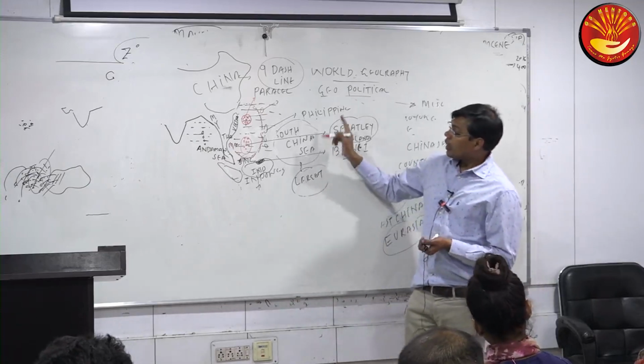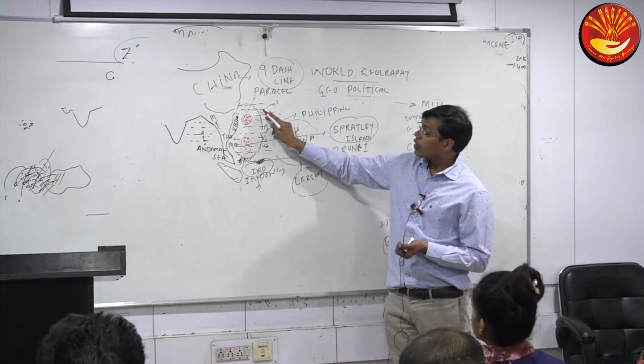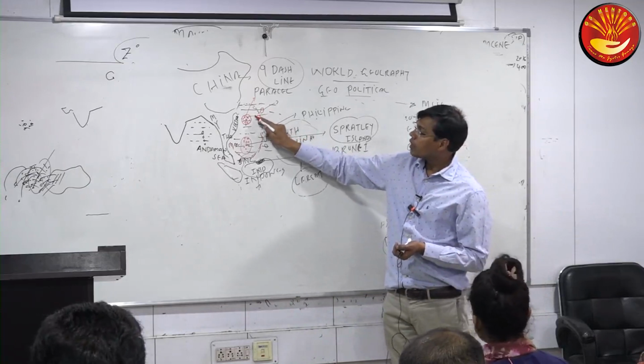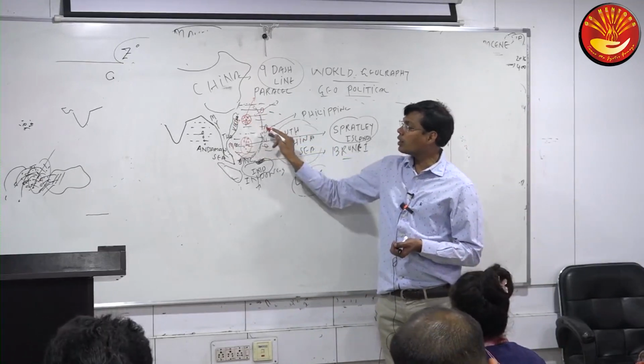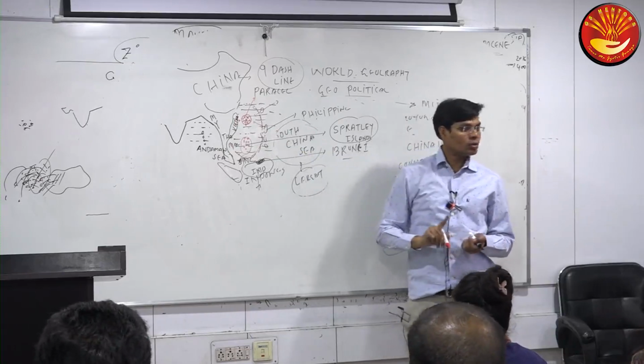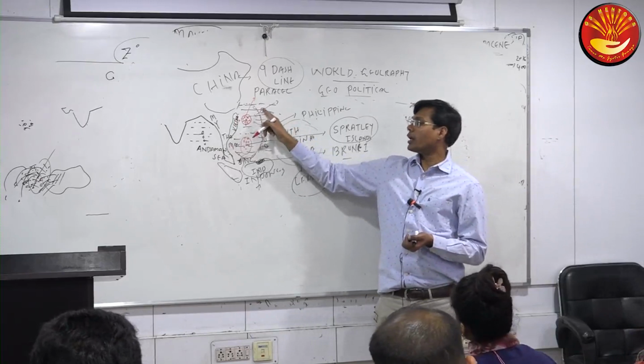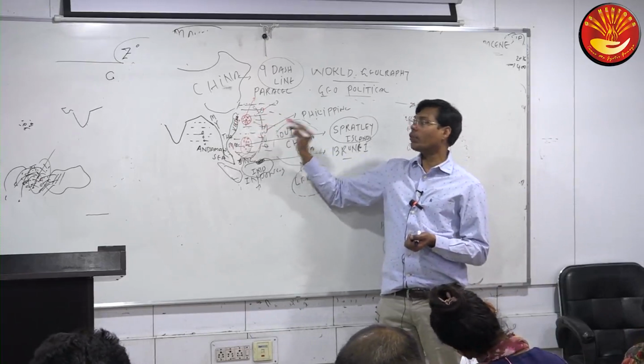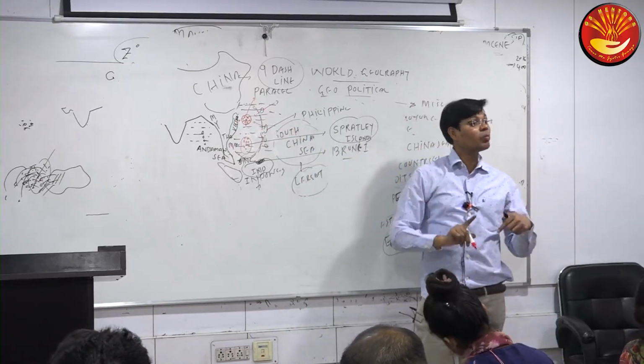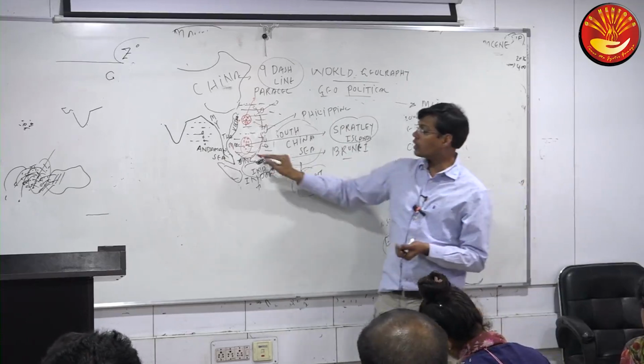But for the Paracel Islands, which other countries are also claiming? Which country this one? Taiwan. This side? Philippines. So in Paracel, Vietnam, Taiwan, and also Philippines. But in Spratly, even more countries are involved, because which country is nearby?